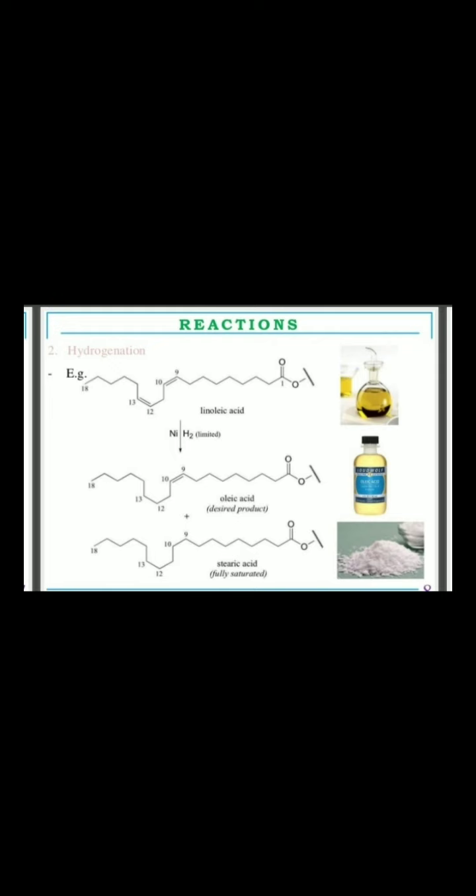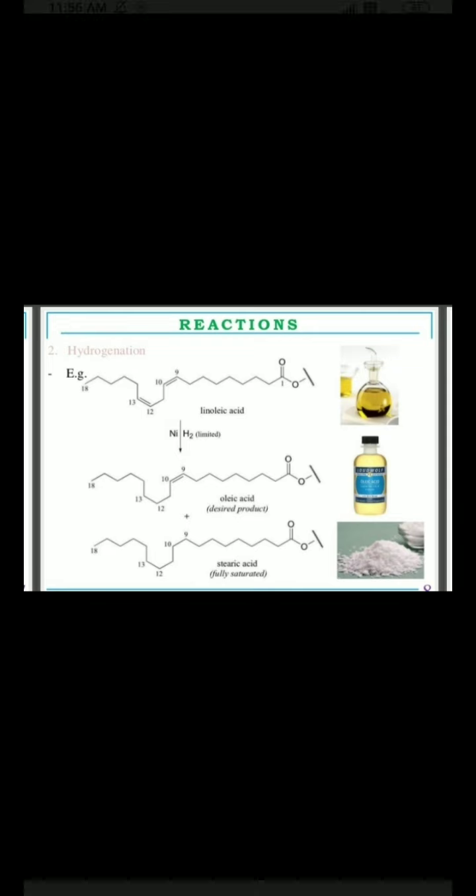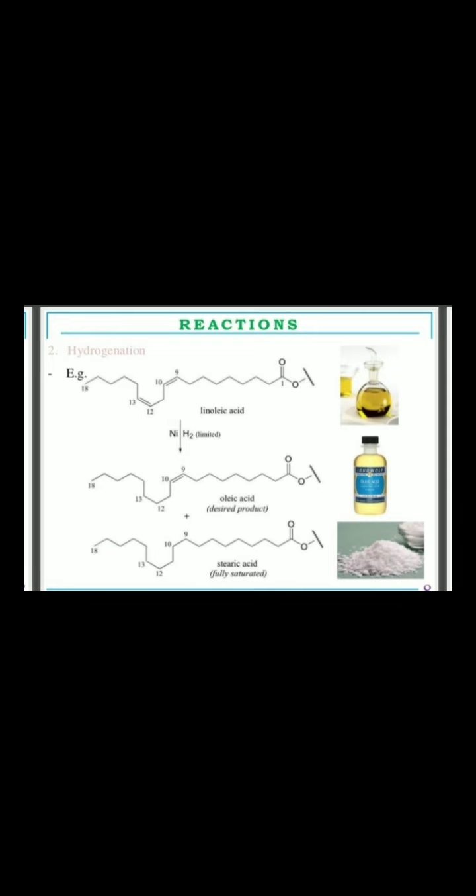This is part of hydrogenation: why it is needed and how it happens in different oils and fats. Then we will see why oils are only partially hydrogenated. We have seen terminology like partially hydrogenated and completely hydrogenated. What is the benefit of partial hydrogenation in fats or oils?